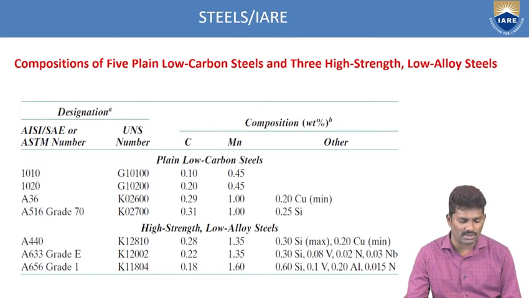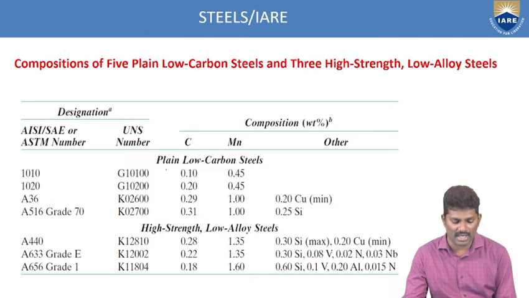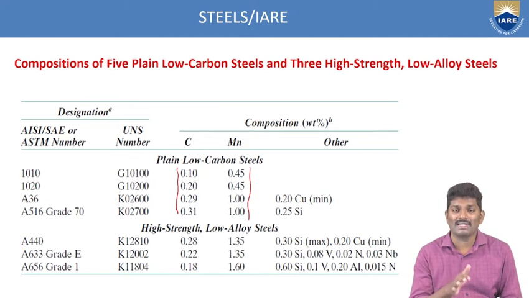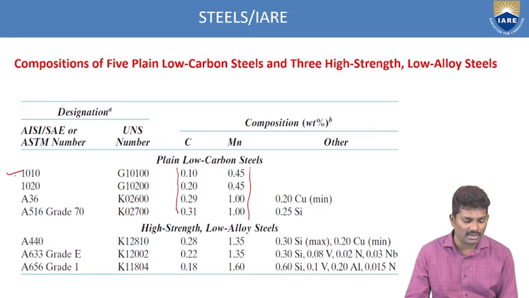So 1010, and the UNS number is G10100, for the plain carbon steel. We have the carbon content as 0.10 in this case, and manganese is 0.45. Like that, depending upon how the compositions are varied and how the different types of alloying elements are added, we are classifying all these plain low carbon steels.